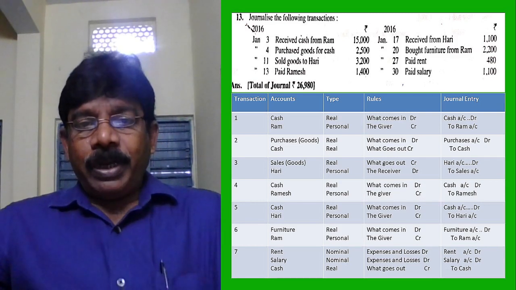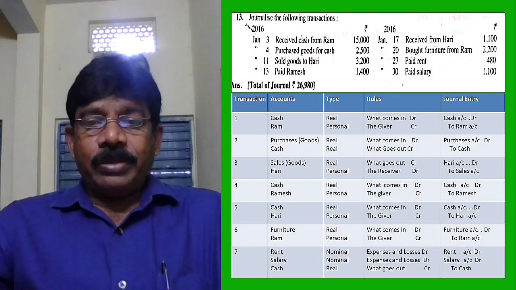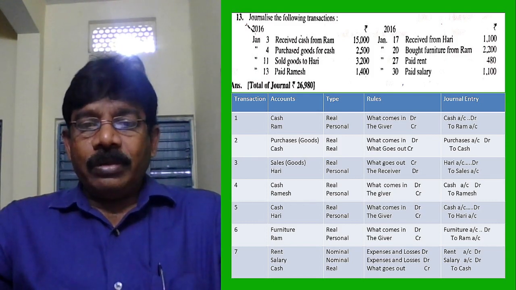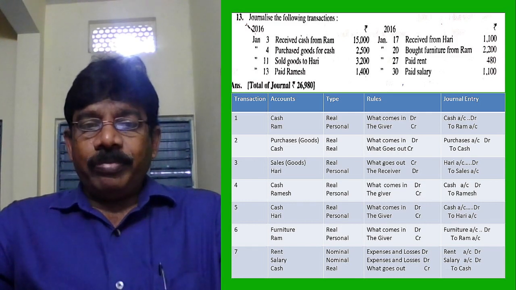Next, paid Ramesh. Ramesh paid to business. Ramesh is a personal account, he is the giver. His account is credited. Cash is coming into business. Cash is real account. What comes in, debit. Cash account is debited. Okay. Received from Hari. Same.